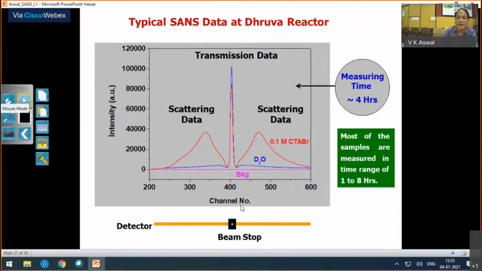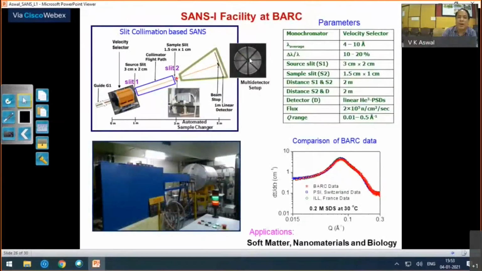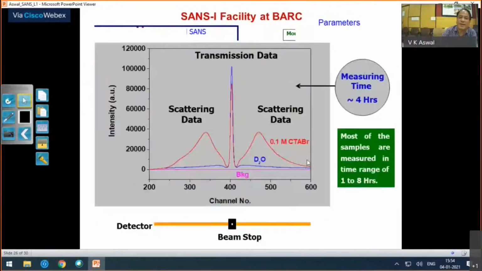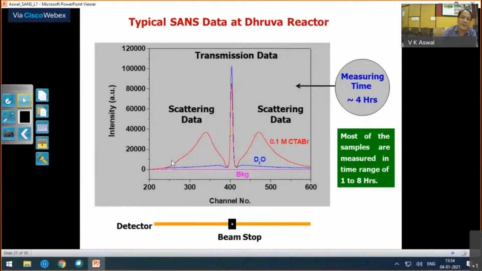And this is what we do now. We have a set of detectors, presently 4 detectors in cross geometry to enhance the acquisition rate. And in a particular detector, this is how your scattering patterns look. We have a beam stop in the center of the detector, and there is a small hole in the beam stop, so that simultaneously we can measure the transmission of the sample.